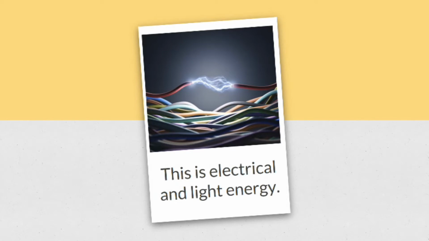This, folks, is electrical and light energy. It's mainly electrical energy. Electricity goes through wires, and we use electricity to make sound. We use electricity to run our computers. We use electricity for our lights. But before it becomes those things, before it becomes sound, before it becomes light, it's in the wires as electricity.